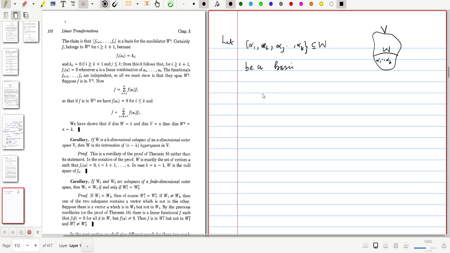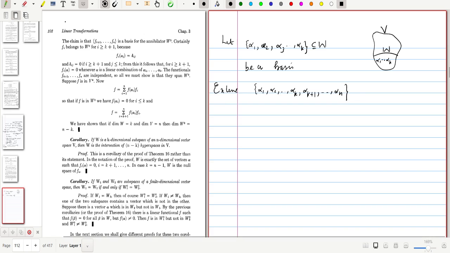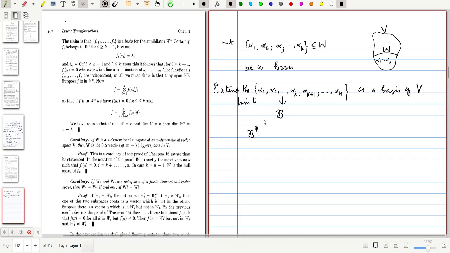Since V is a finite dimensional vector space, this can be extended: alpha 1, alpha 2, etc., alpha k, alpha k plus 1, etc., alpha n. I write: extend the basis to alpha 1, alpha 2, ..., alpha n as a basis of V. Once you have this basis, you can construct V star, the dual basis of that.